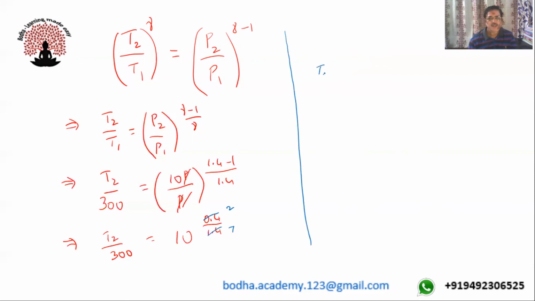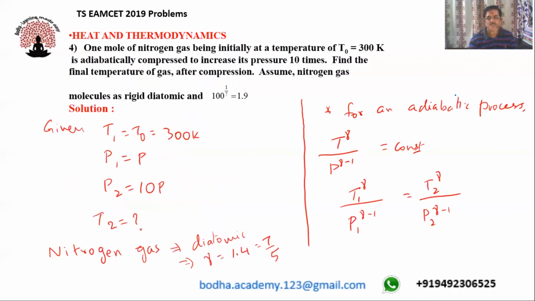So you'll be getting T2 by 300 will be equals to 10 power 2 by 7. So this I'll write as 10 square to the power of 1 by 7. So 10 square is nothing but 100 to the power of 1 by 7. In the problem, this 100 to the power of 1 by 7 value is given.